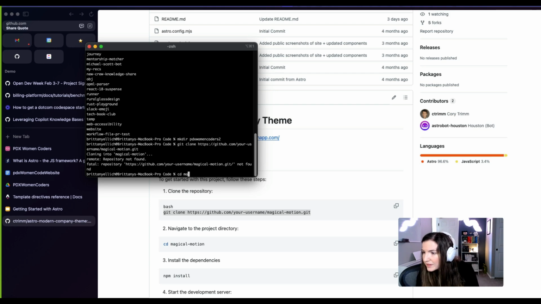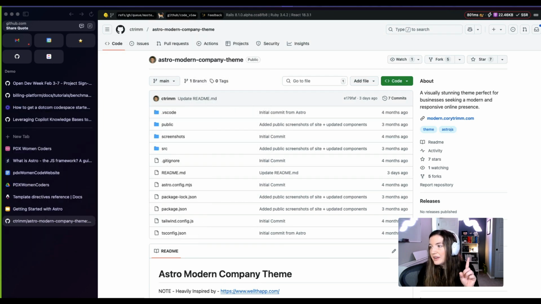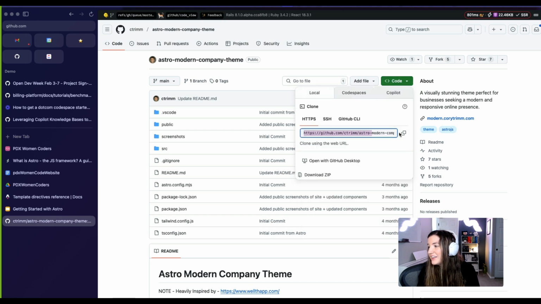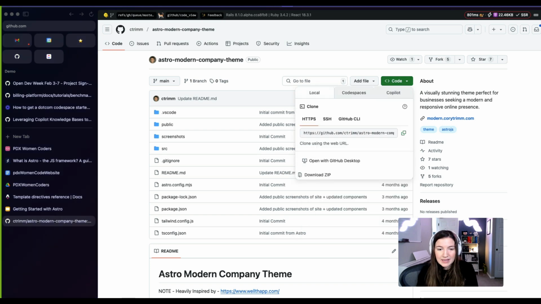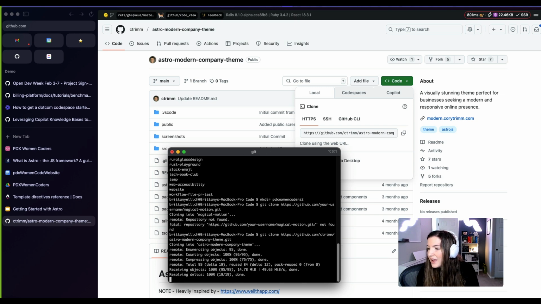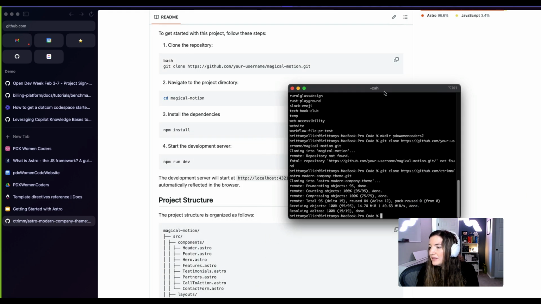Oh, repository not found. Don't you worry. I know how to fix this. And I will probably suggest this to fix theirs. So yeah, it looks like they renamed the repository. No biggie. So we'll do this again. If that ever happens to you, you can get the new link right there. We'll git clone this Astro Modern Company theme. Cool, easy peasy.